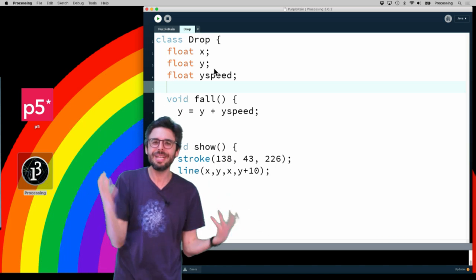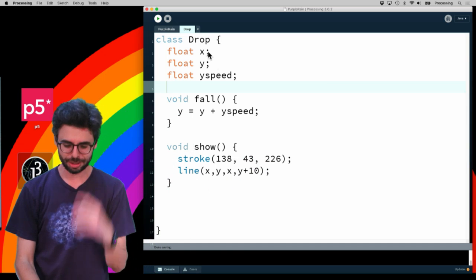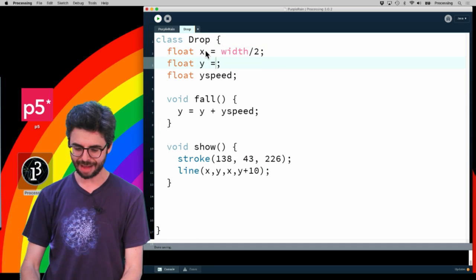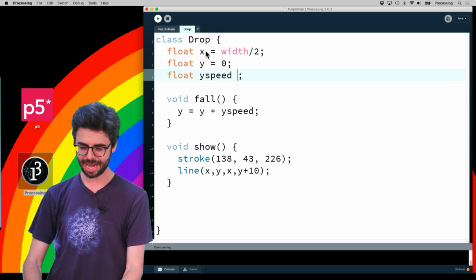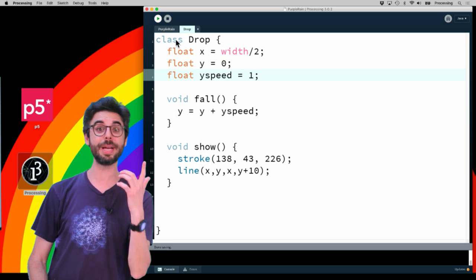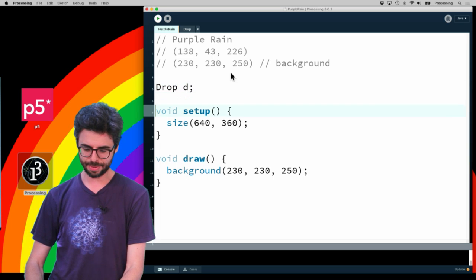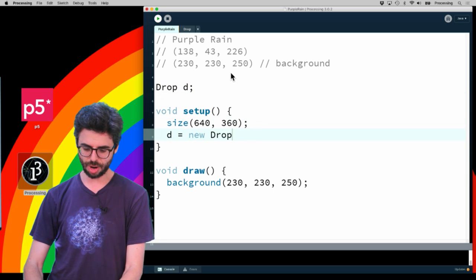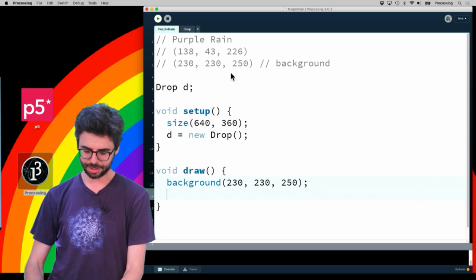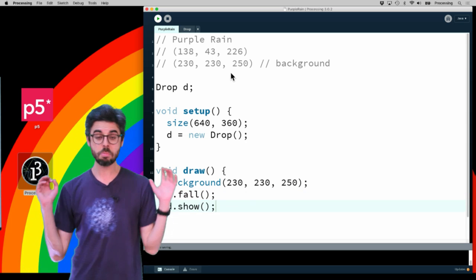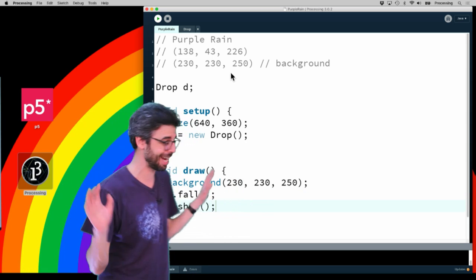Now, the drop needs to have initial values for these variables. So by default right now, I'm going to have a drop that starts in the middle of the screen, at the top of the screen, and have the speed be equal to 1, just to make sure things are working. And then here, I'm going to create a variable, Drop d equals new Drop. And then in draw, I'm going to say d.fall and d.show. So I think that's enough code that I should test now.